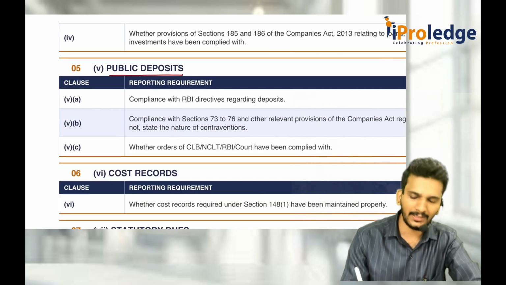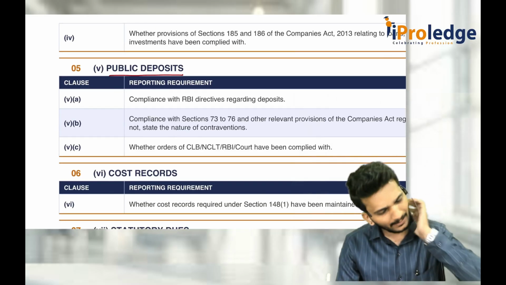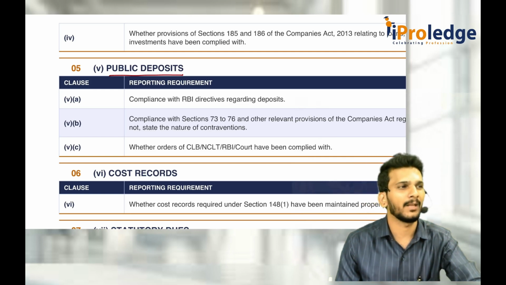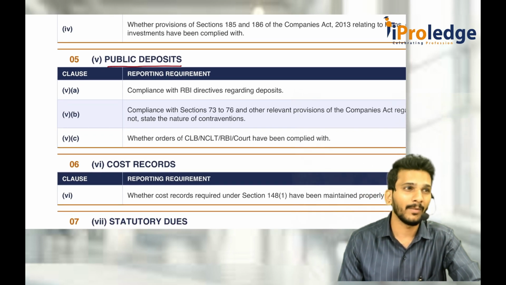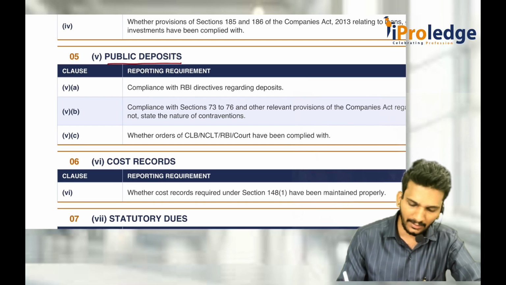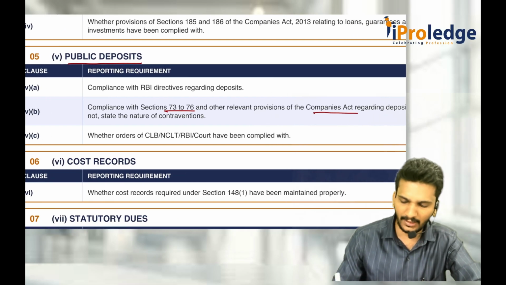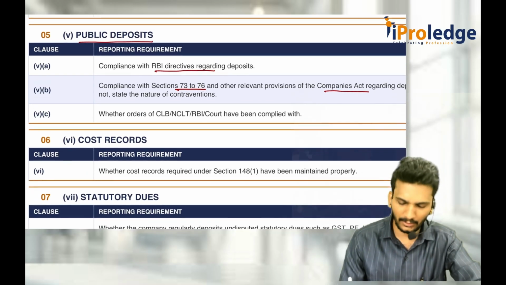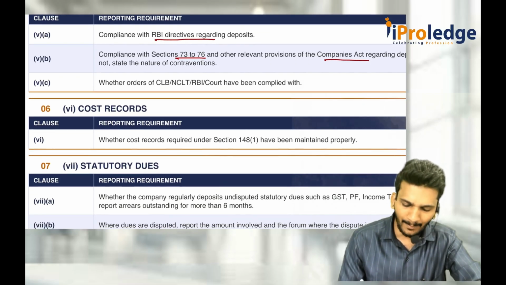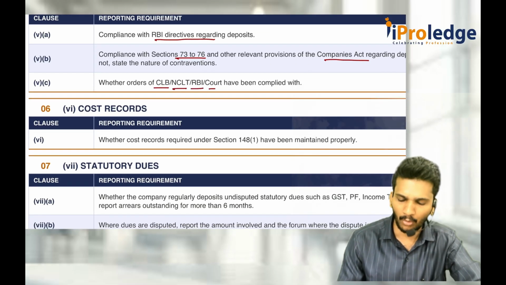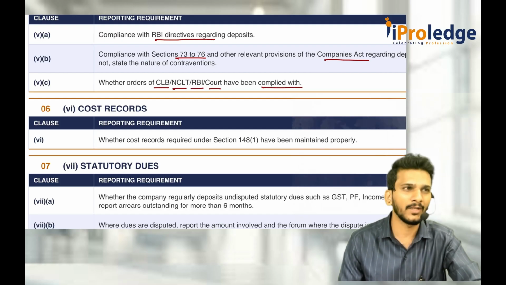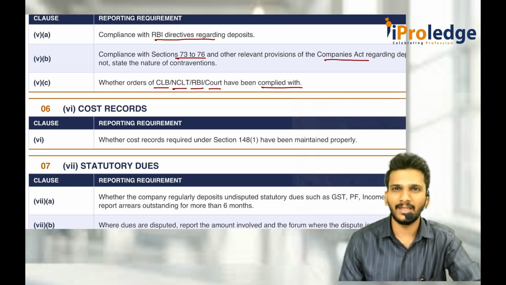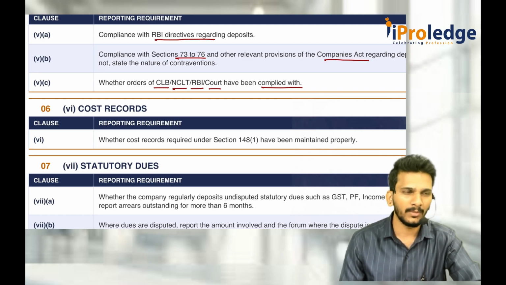Now public deposits. Clause number 5 is public deposits. Whenever the company is accepting public deposits as per Chapter 5 of the Companies Act, the deposits chapter, mainly from the public and not from members, you should comply with sections 73 to 76 of the Companies Act 2013. Again, you should comply with RBI directives regarding the deposits. Again, if there is any order by the Company Law Board, National Company Law Tribunal, RBI or Court, that also has to be complied with. Three things have to be seen under clause 5 of public deposits. One is 73 to 76 of the Companies Act. Then RBI directives. Third one is that the Company Law Board, tribunals or courts' orders have to be complied with.